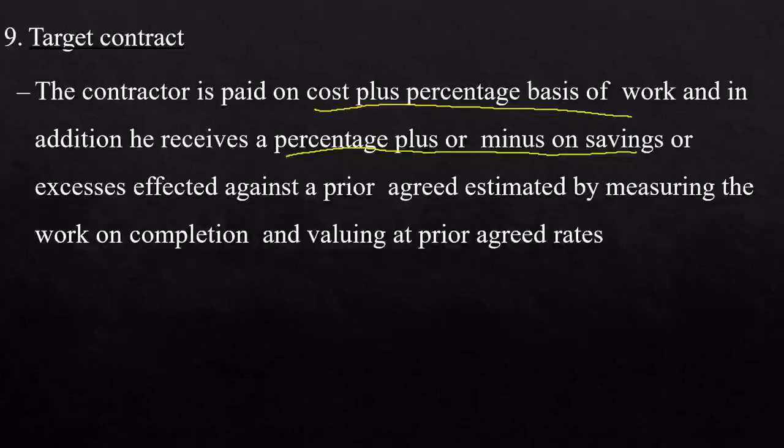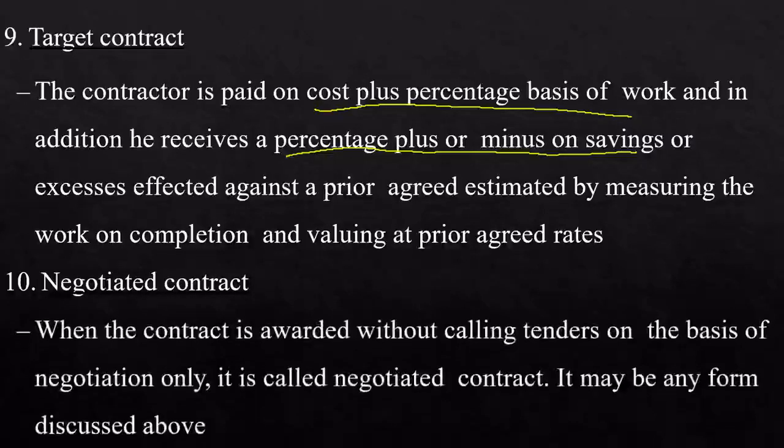That is target contract. Then 10th was negotiated contract on the basis of negotiation. So when the contract is awarded without calling tenders, on the basis of negotiation only, it is called a negotiation contract. So without calling the tenders, without giving an advertisement for tenders, without any competition, then there is only one or two firms. You can negotiate. You can give the work. That is a negotiation contract.